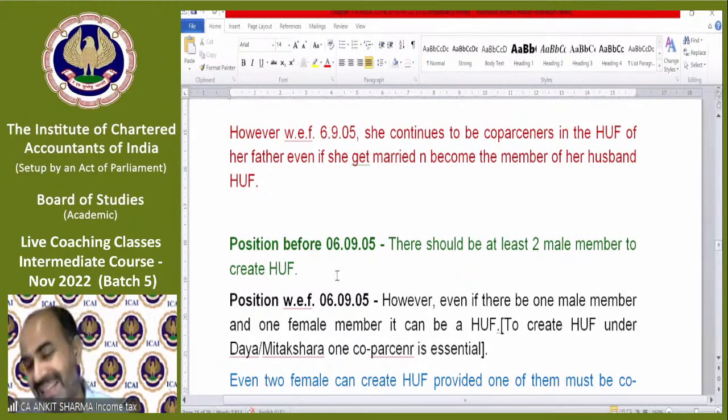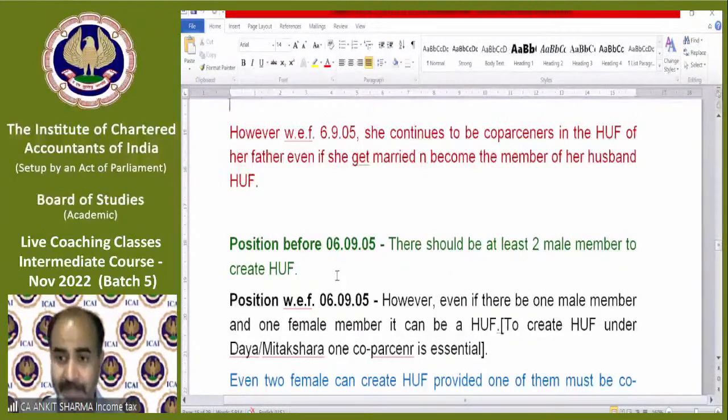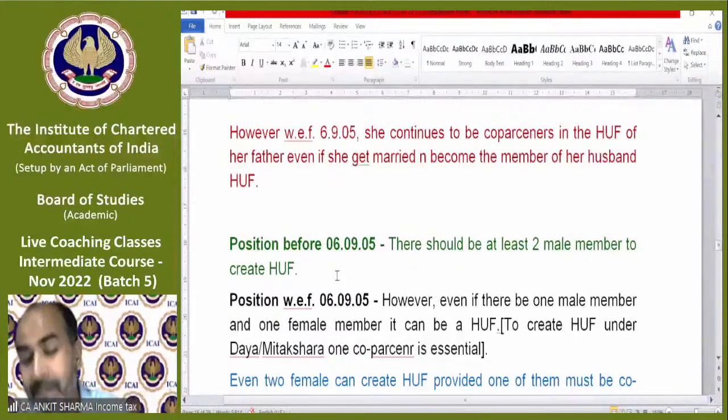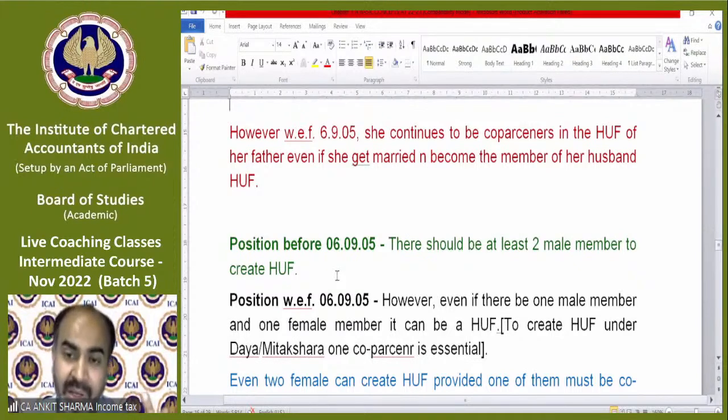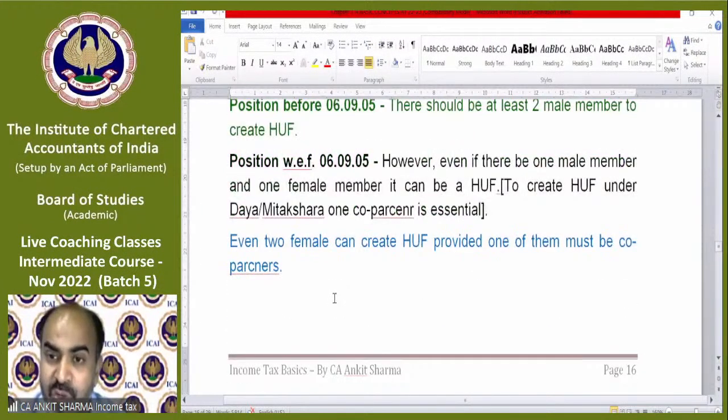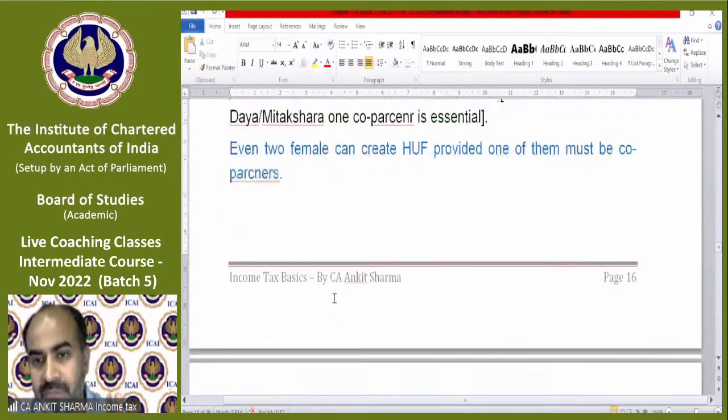So in that sense, now two females can also create a HUF, but one of them should be a co-partner. For example, in a Hindu family, a daughter and her mother can create a HUF because the daughter is a co-partner and the mother is a member. But mother and grandmother cannot create a HUF because they both are members. Two sisters can create a HUF? Yes. One brother, one sister can create a HUF? Yes. One son and his mother can create a HUF? Yes. So one should be a co-partner, the other can be a member, it does not matter. Even two females can create a HUF, of course, provided one of them must be a co-partner.